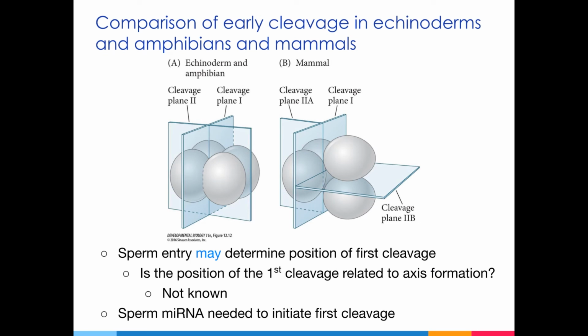Recall that in amphibians, the site of sperm entry determines the dorsal-ventral axis. In mammals, it's not known whether the site of sperm entry is related to axis formation, but there's a study that suggests that it determines the position of the first cleavage. There's also evidence that, at least in mice, microRNAs from the sperm may be needed to initiate the first cleavage.